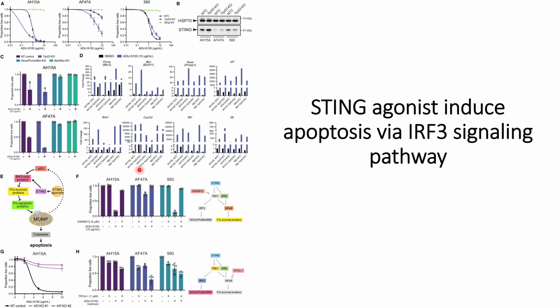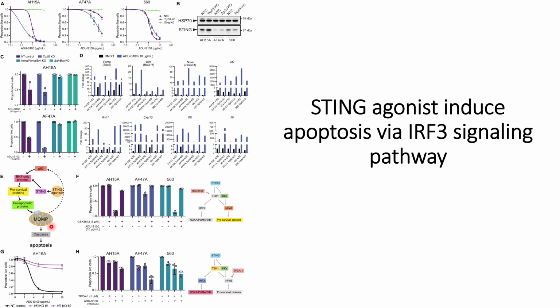This further substantiates their point that STING will cause upregulation of BH3 proteins, and that will induce apoptosis. So far they have understood that STING agonist will upregulate STING pathways, trigger BH3-only proteins, and suppress pro-survival proteins. The pro-survival proteins go down, the pro-apoptotic proteins go up, and this triggers apoptosis.